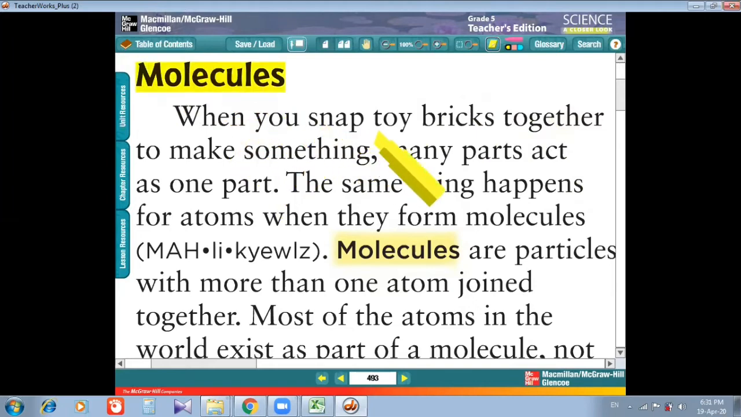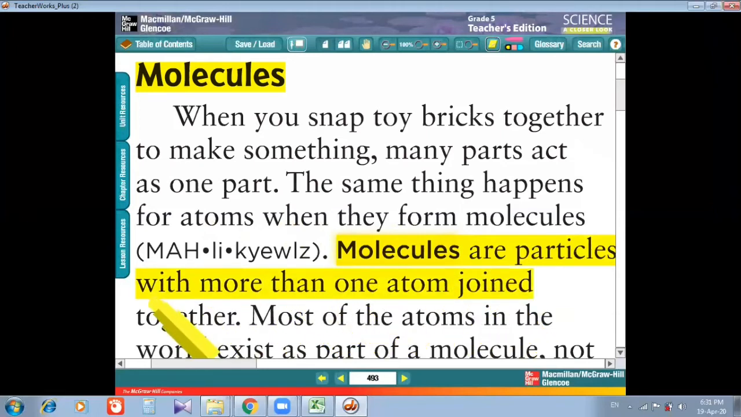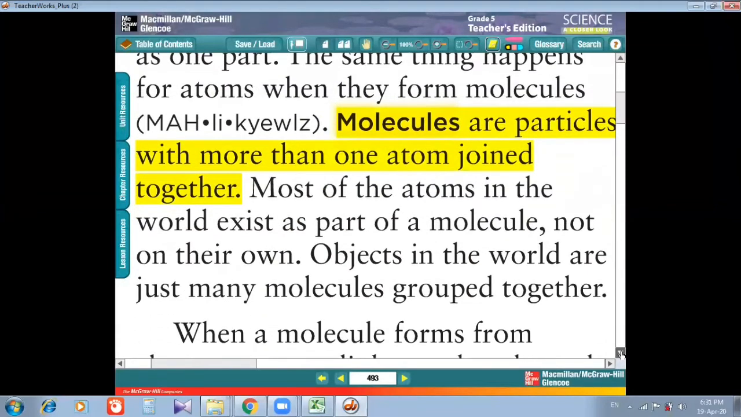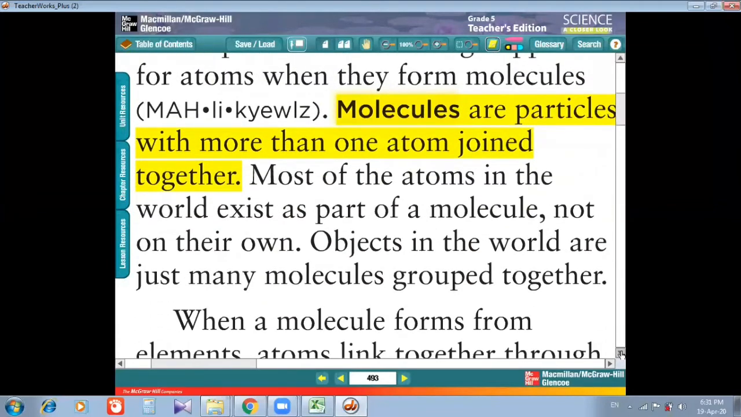Molecules. When you snap two bricks together to make something, many parts act as one part. The same thing happens for atoms when they form molecules. Molecules are particles with more than one atom joined together. What are molecules? Molecules are particles with two or more atoms joined together. When two or more atoms join together, a molecule is formed.